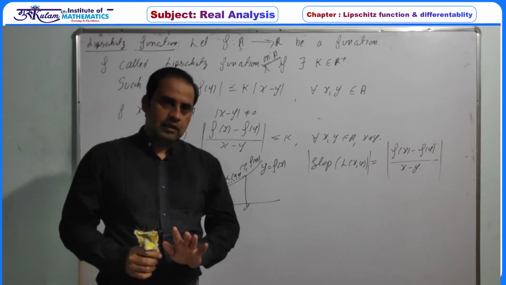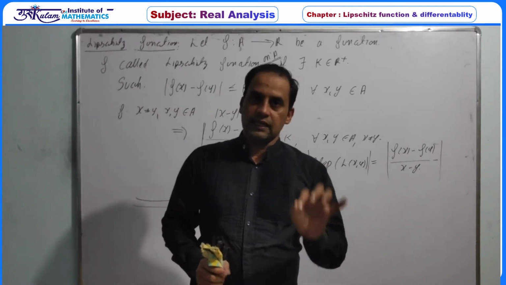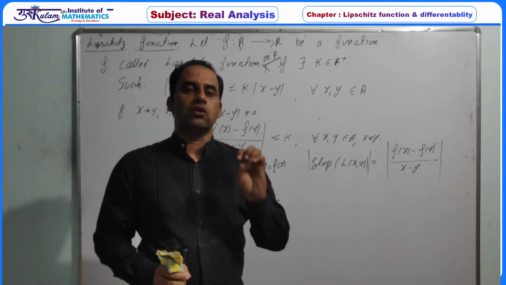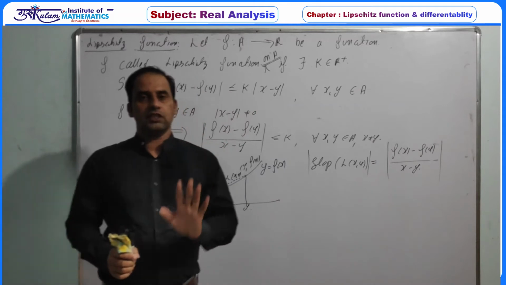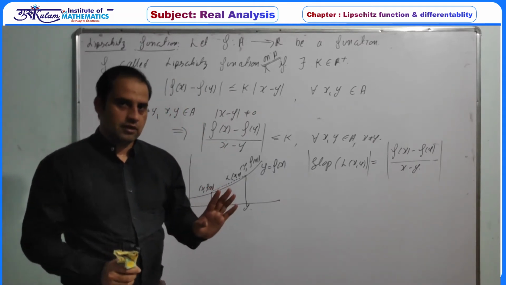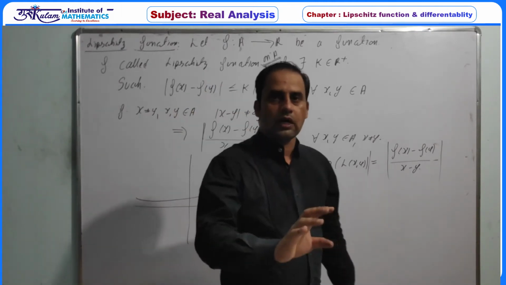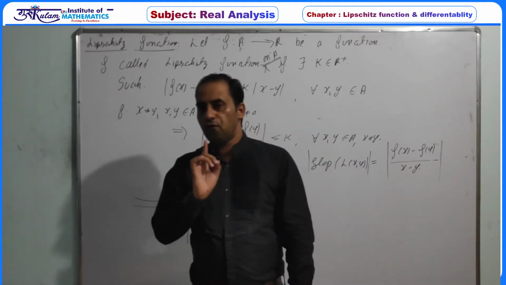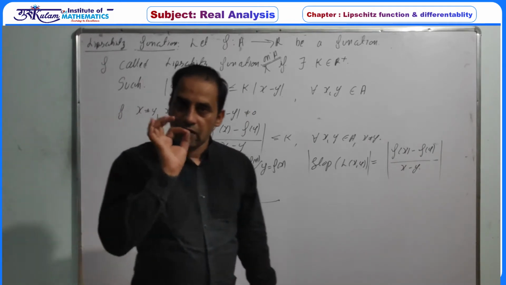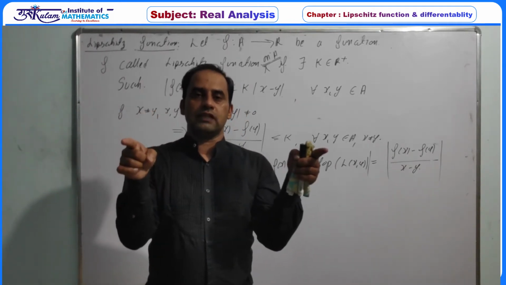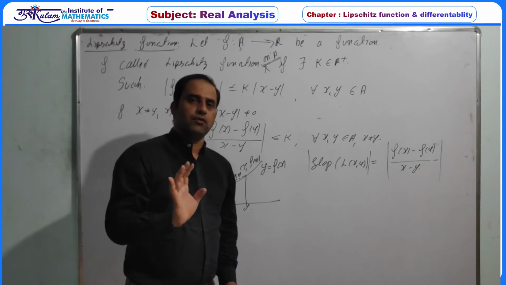Geometrically, if the slope of every line segment on the curve y = f(x) is bounded, then your function is called a Lipschitz function, or satisfies the Lipschitz condition, or is Lipschitz continuous. All are equivalent. So geometrically, f defined from A to R is Lipschitz continuous on A if and only if the slope of every line segment on the curve y = f(x) is bounded in modulus value.